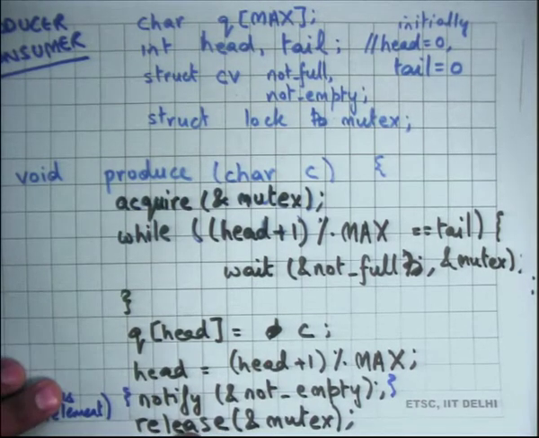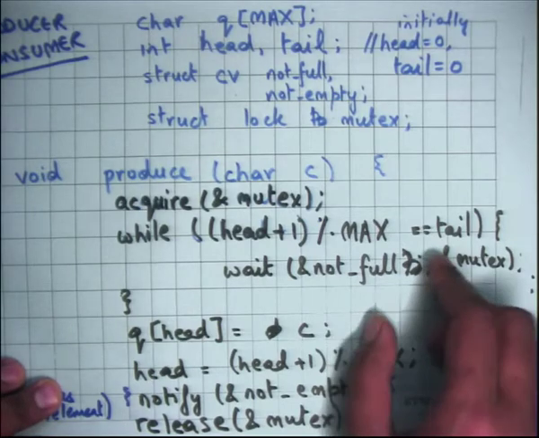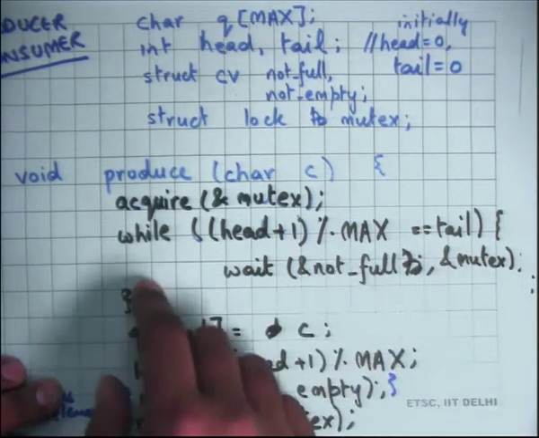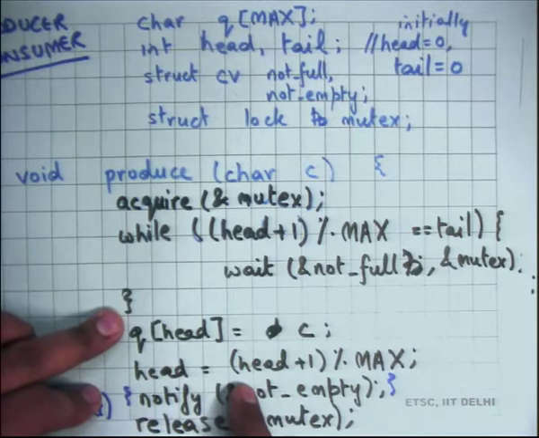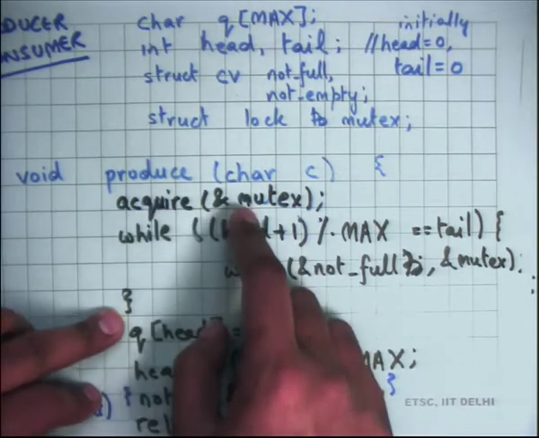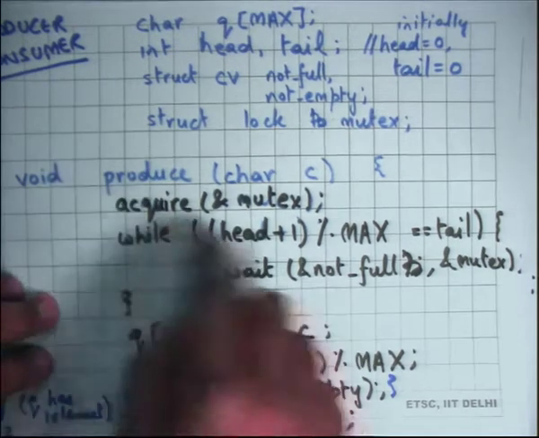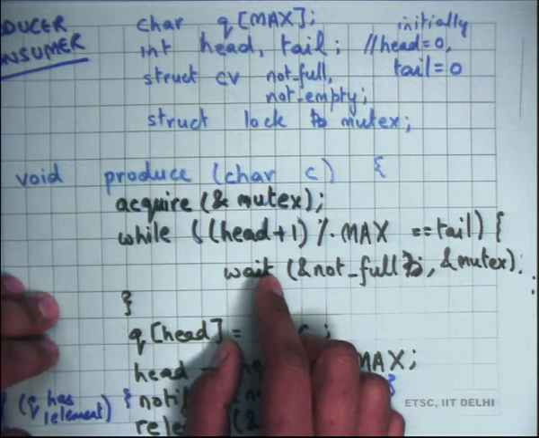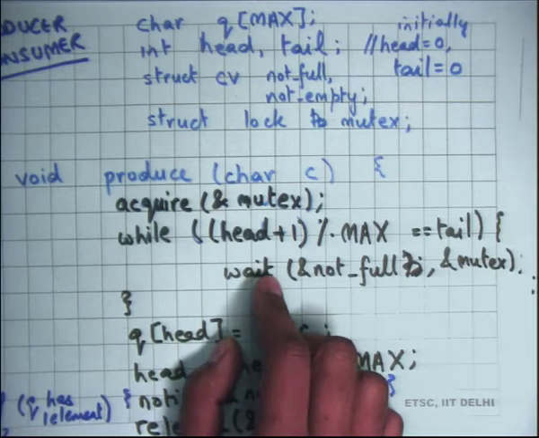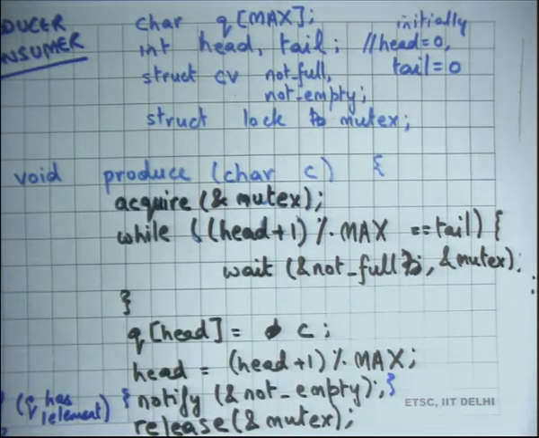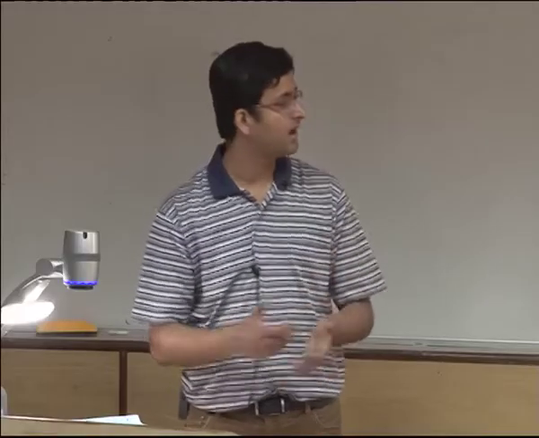When he releases the mutex, the second producer will be able to get the mutex and come out of wait, and it's not okay for him to just go and start producing; he should again check the condition. So the invariant is not that when you come out of wait the condition has definitely become false. You went to wait because the condition was true, but it's not necessarily false when you come out of wait. Hence you need to recheck the condition after you come out of wait, and so you need a while loop instead of an if, which we had last time.